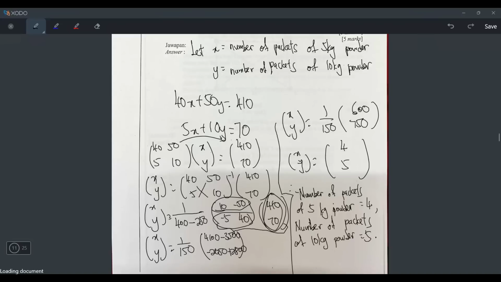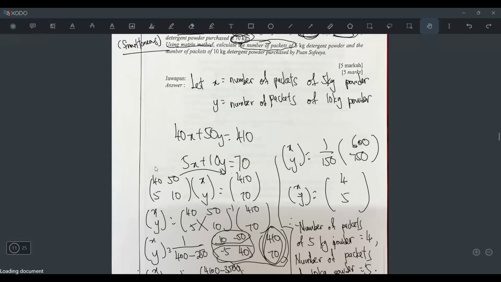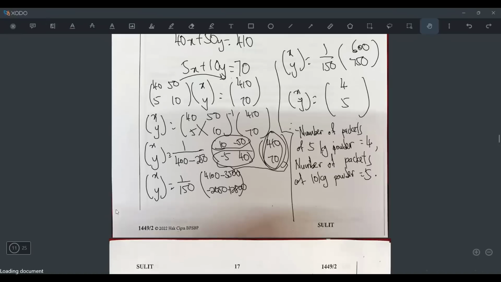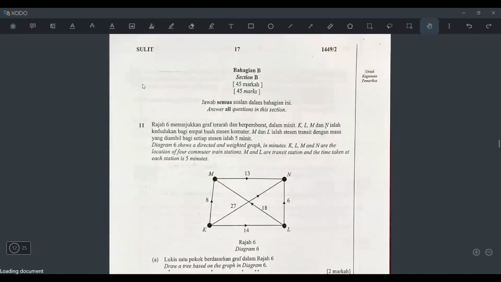No need to put any unit, because it's number of packets, right? Number of packets are the unit. Okay. So make sure you write this. I know maybe you feel lazy to write this, but you need to write it. In the exam especially, of course you have to write it.